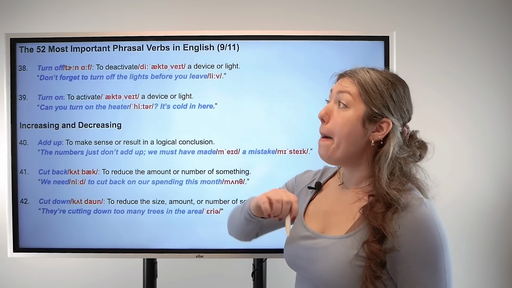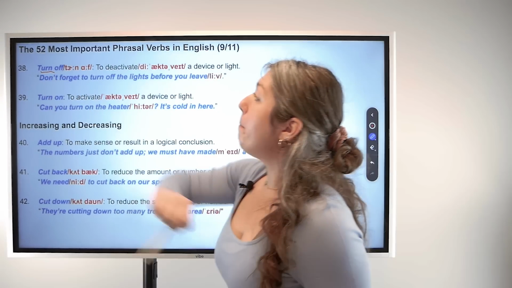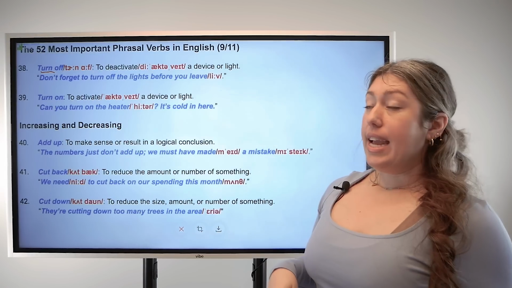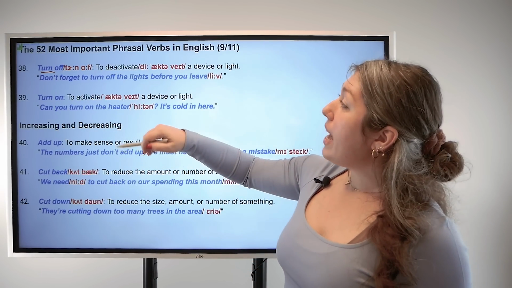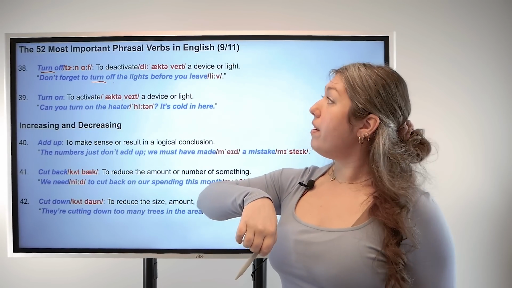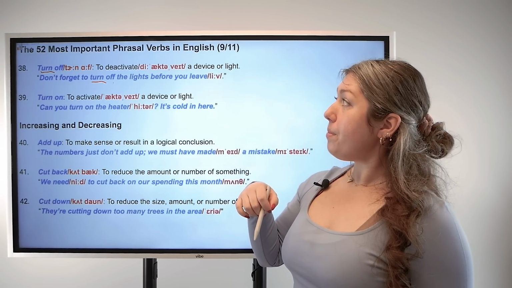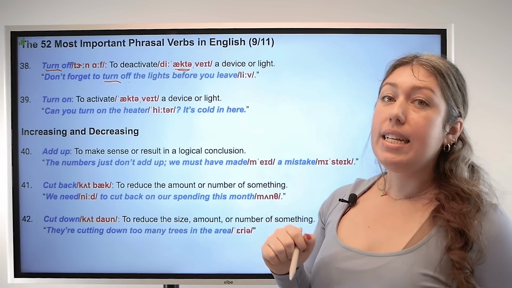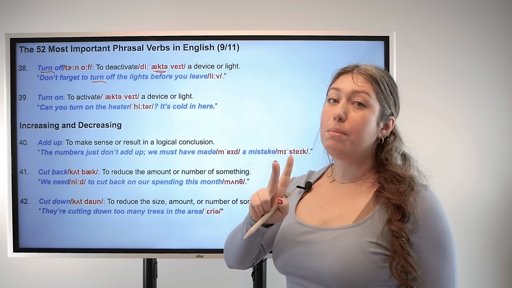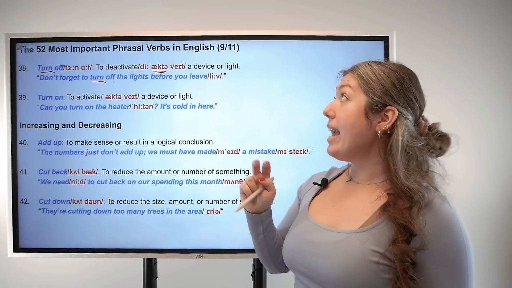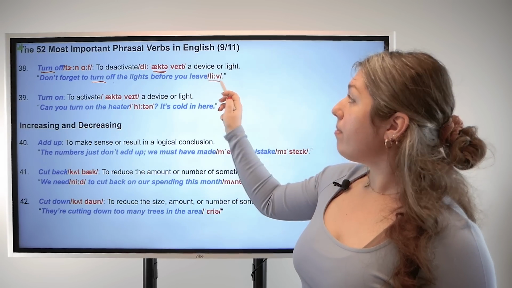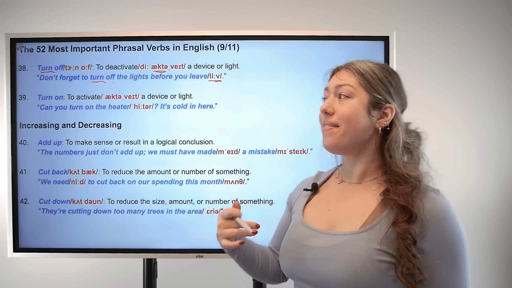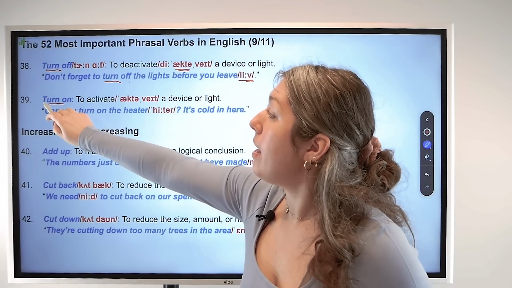38, turn off. Base verb turn, particle off. This means to deactivate a device or a light. For example, don't forget to turn off the lights before you leave. Now let's take a look at pronunciation. Deactivate has emphasis on the second syllable. Deactivate, deactivate. And leave has a long vowel sound. Leave, leave.